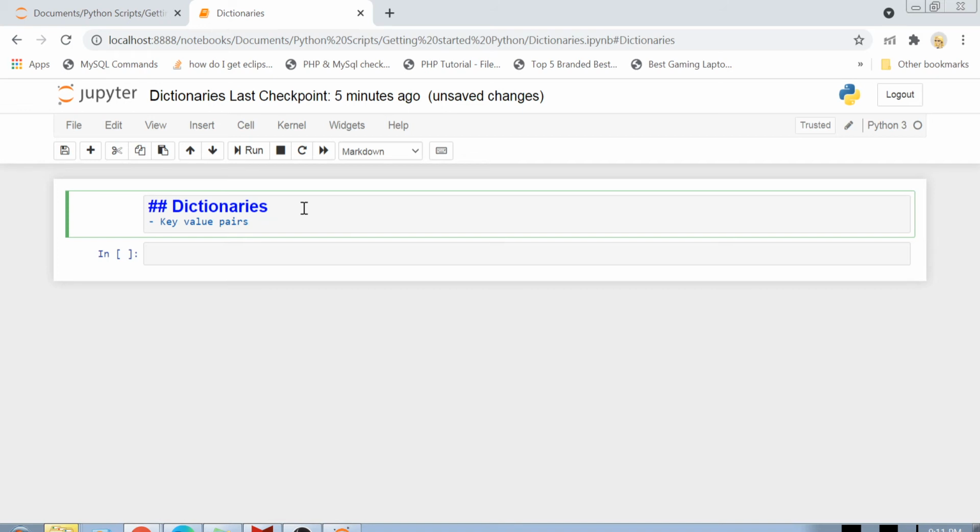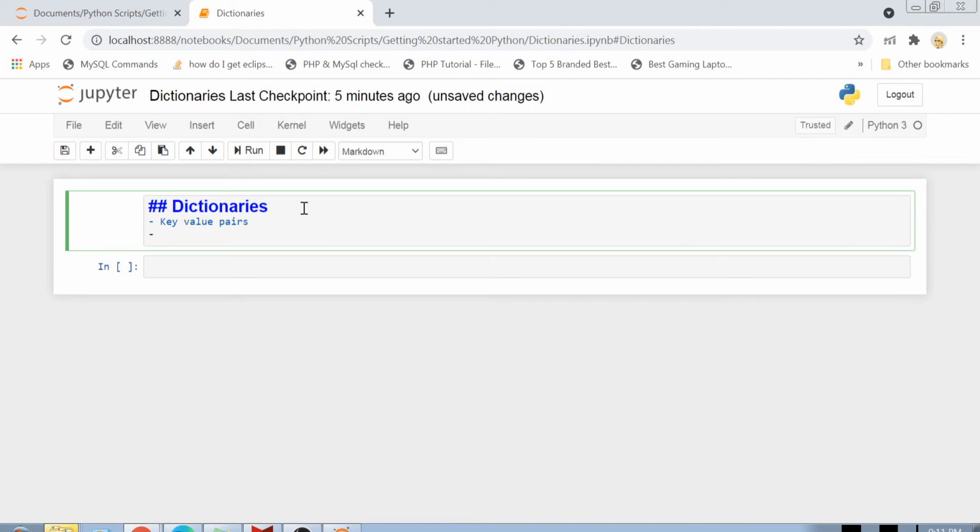That value could be a collection, an integer, a string, or of any data type. Next comes, are the dictionaries ordered or unordered? As of Python 3.7, dictionaries are ordered, and ordered means that their keys are in the same order in which we have added them. So as of Python 3.7, dictionaries are an ordered collection.